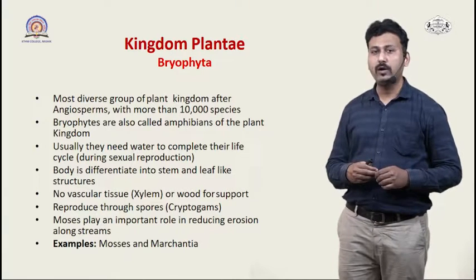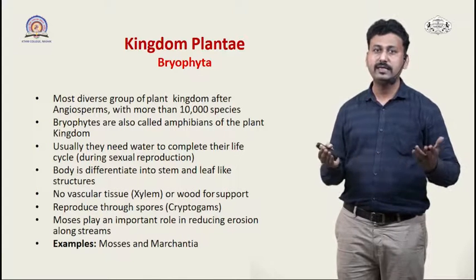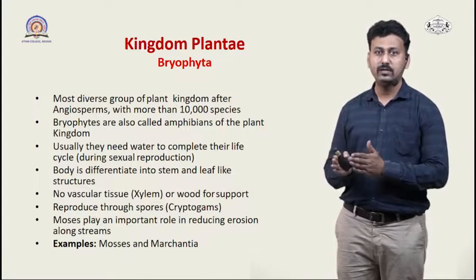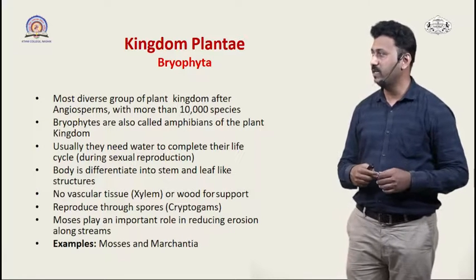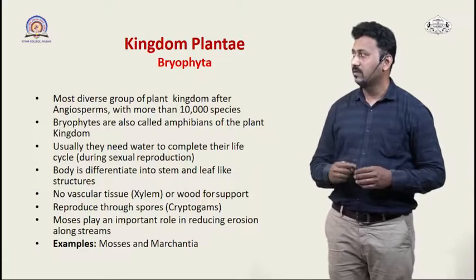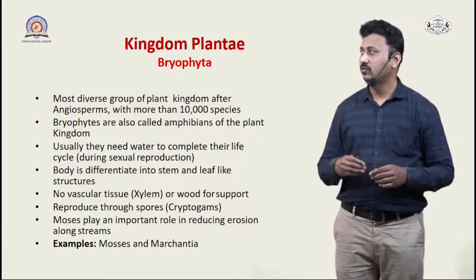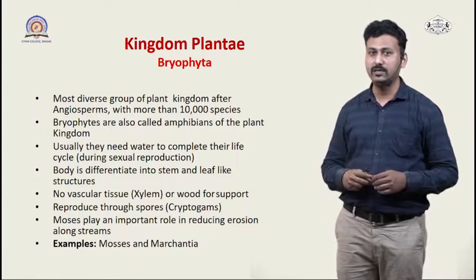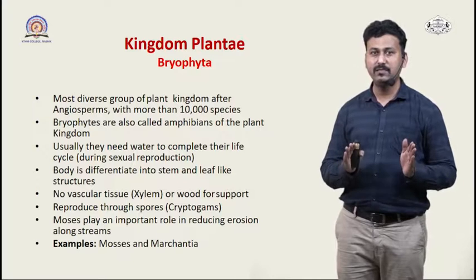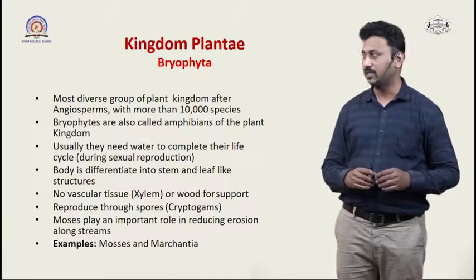They are also called amphibious plants because they can live both in the water areas as well as on the land. They are amphibious in nature because for part of their life cycle they require water to complete their life cycle in the form of sexual reproduction. So during the reproduction time they will require the water. That's why they are referred to as amphibious in nature.